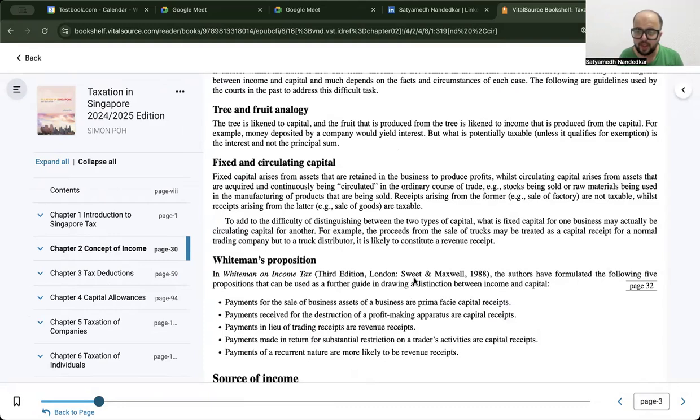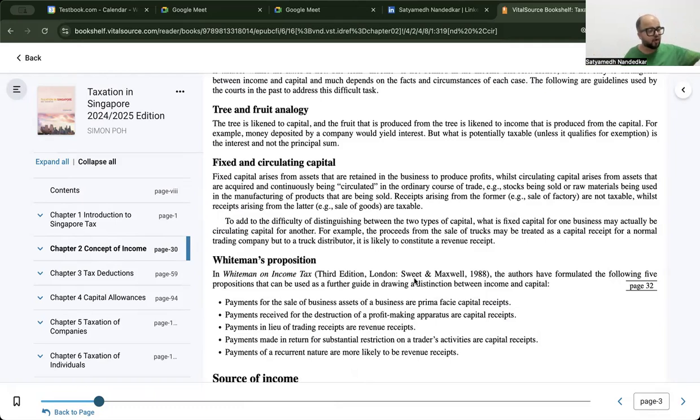generating future economic income, whereas circulating capital is like your inventory, which keeps on rotating and moving every year, thereby bringing in more money by way of trade. That is, when I use the words ordinary course of business, it is something I do as part of my daily business operations. Why do I exist? Say, for example, I own a DMart store. Then there are several items kept in the store which are for sale. So when I sell these items, that is your circulating capital.